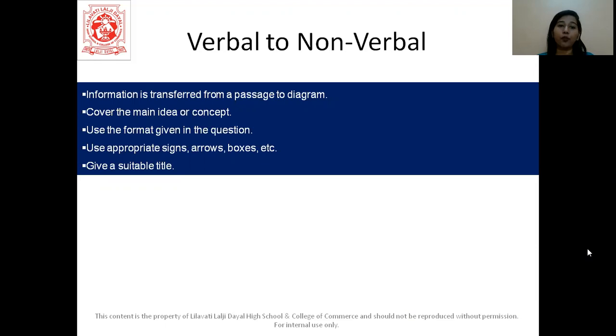Then the next thing to keep in mind is that you have to use appropriate signs, arrows, boxes, etc., again depending on what your question is. It should be neat and tidy. And of course, you have to give a title. Students, keep in mind your title carries marks. Even if you are making a diagram, you still give a title to it. First you give a title, then make whatever diagram is told to you. So that's about your verbal to non-verbal.